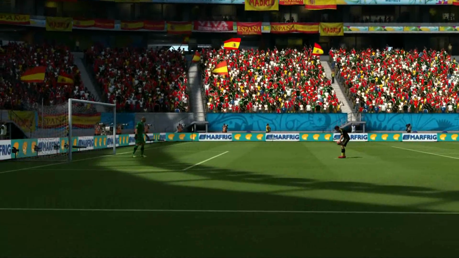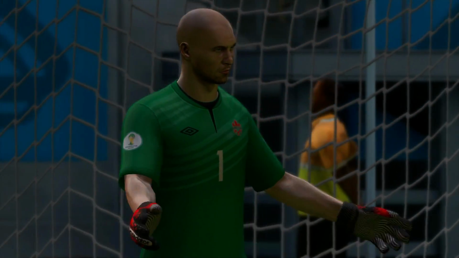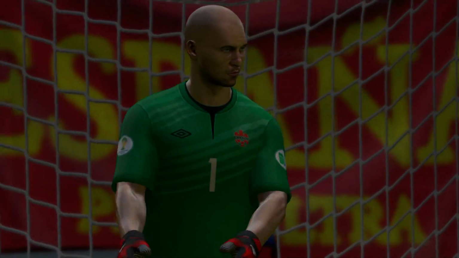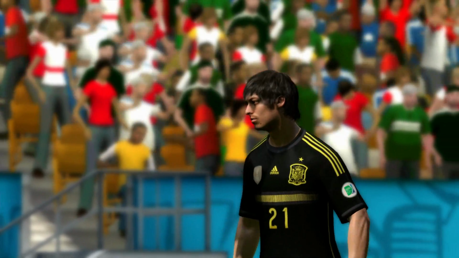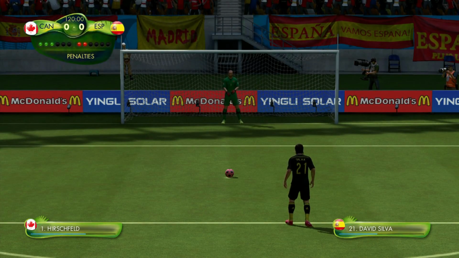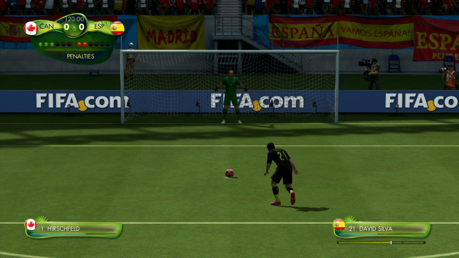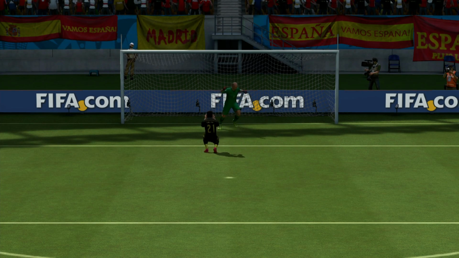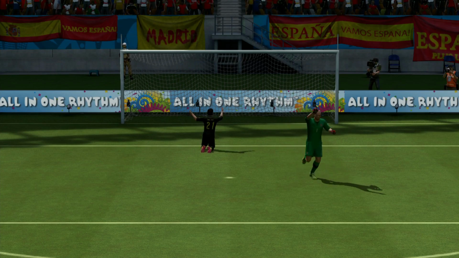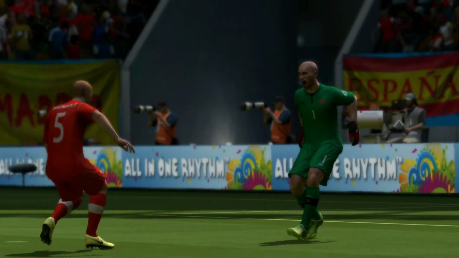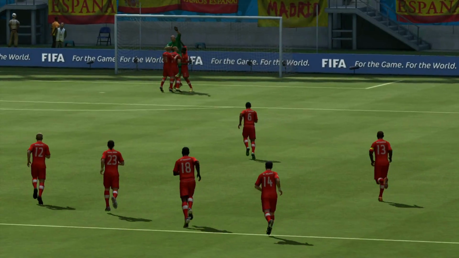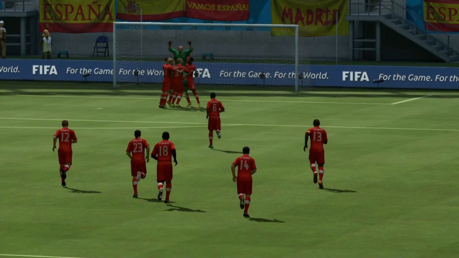Now Spain need to score here. And it's David Silva who's stepping up for this one. And, well, if he misses, Spain are going out. And this video is going to end with a massive shock. David Silva for Spain. Oh my God! Spain have been eliminated by Canada. Amazing! That means that Canada are going to the semi-final.